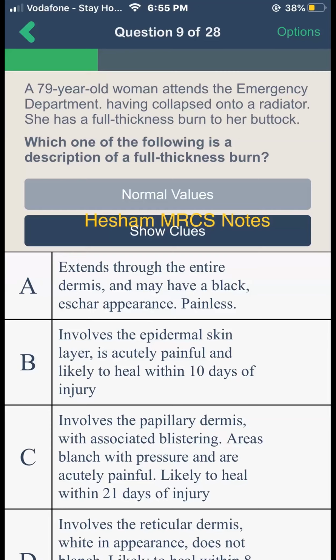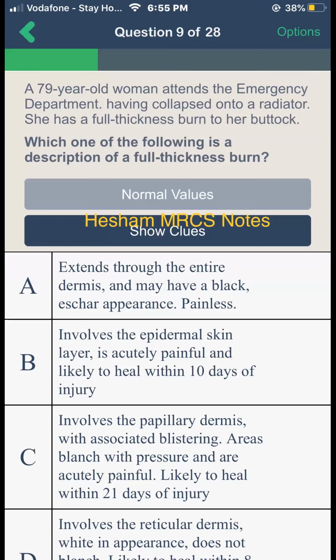Another one, this question. A 79-year-old woman attends the emergency department having collapsed onto a radiator. She has a full thickness burn to her buttocks. Which one of the following is a description of a full thickness burn? Option A, extends through the entire dermis and may have a black eschar appearance, which is painless.